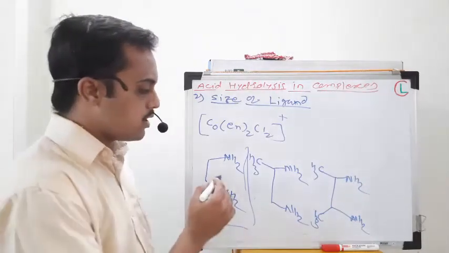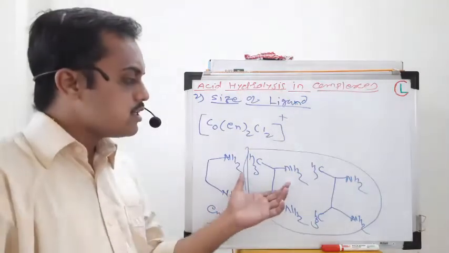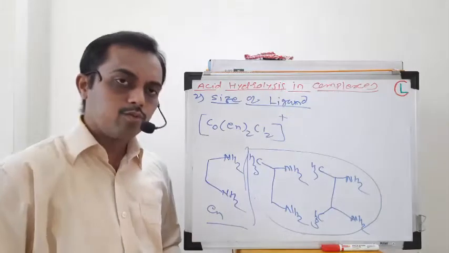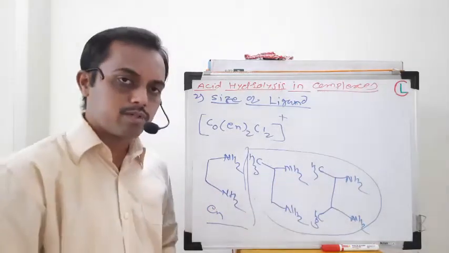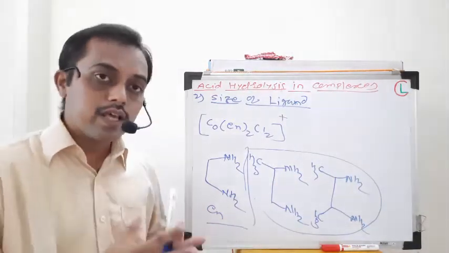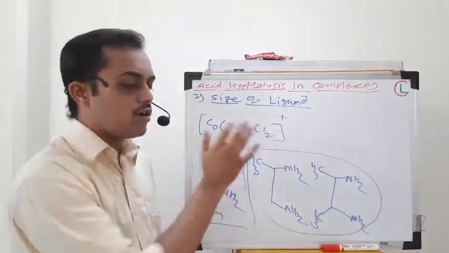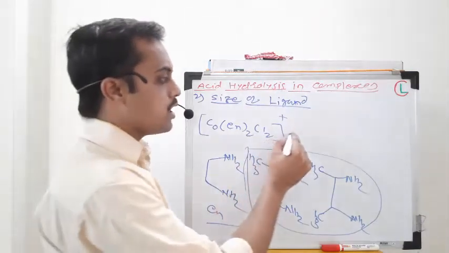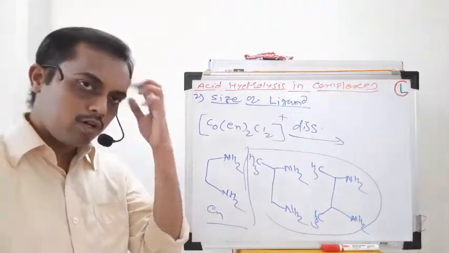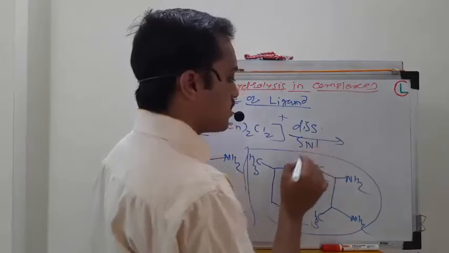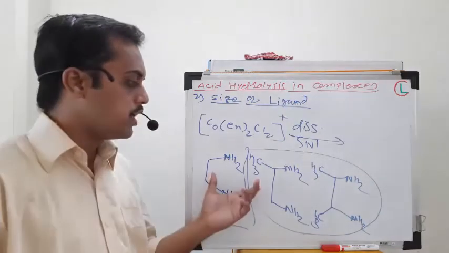observed greater for the reaction where the substituted ligands are present. Greater rate is observed for the reactant molecules which contain substituted ligands, because as there is a greater number of substitutions in the ligand molecule, there is a steric repulsion between these ligand molecules, and this will help the dissociation of the ligand from this molecule. And if we are talking about dissociation, then this is the key feature of the SN1 mechanism. So the size of the ligand or substitution on the ligand is one factor.